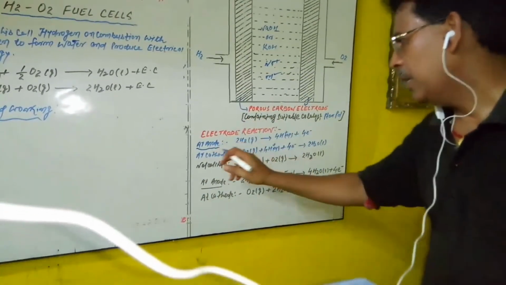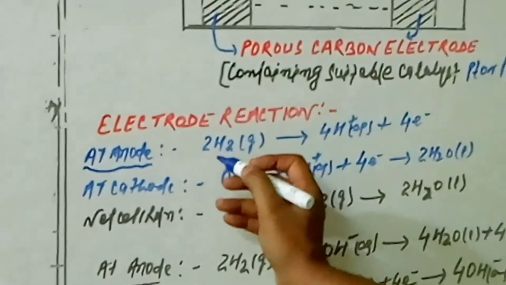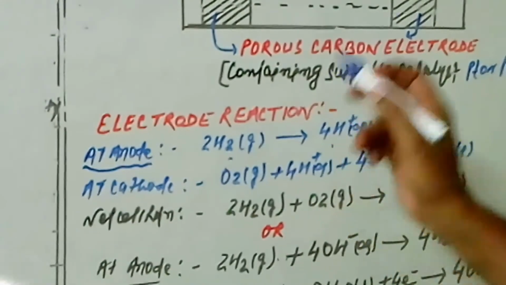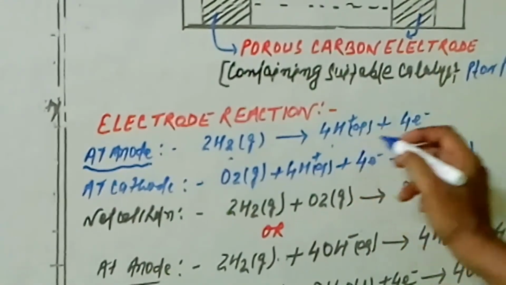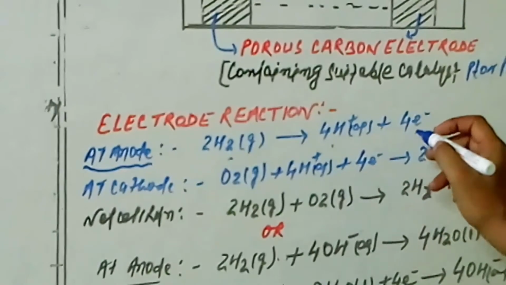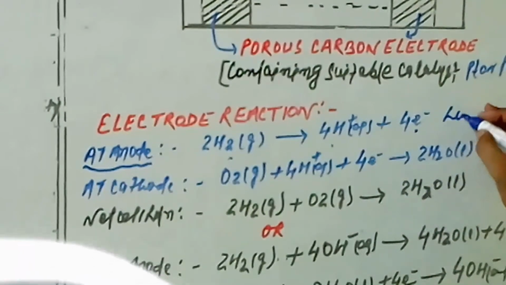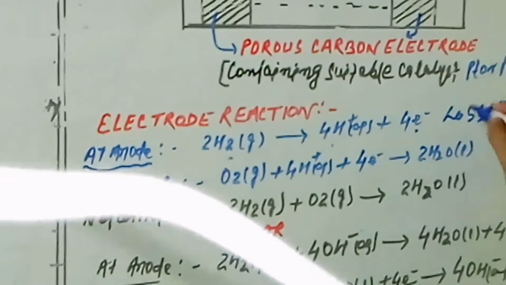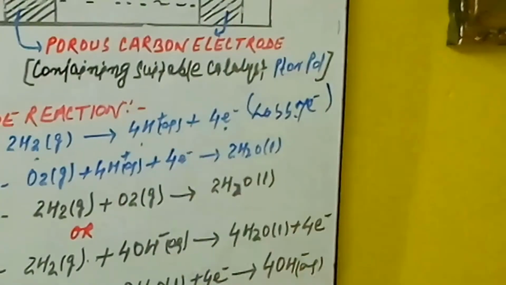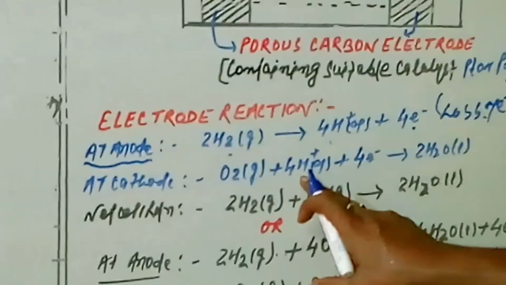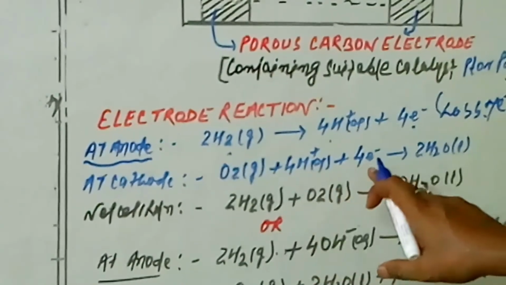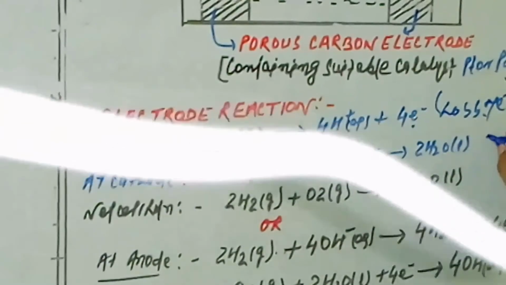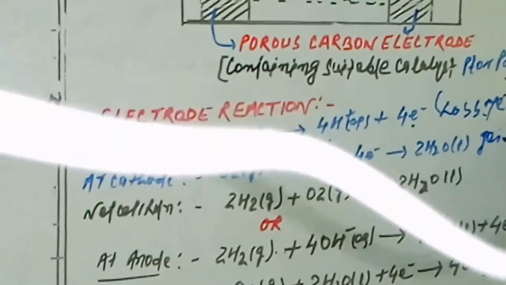The first form: at the anode, the oxidation half cell reaction. Here 2H2 gas is converted after oxidation into 4H+ aqueous and 4 electrons. That means a loss of electrons has taken place. Loss of electrons means oxidation. Now at the cathode, O2 gas plus 4H+ aqueous plus 4 electrons, they gain and are converted into 2H2O. Here gain of electrons takes place.